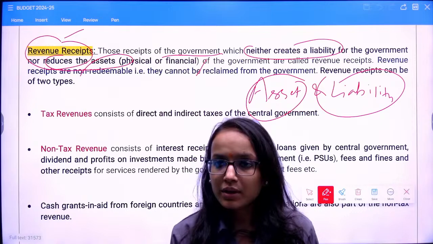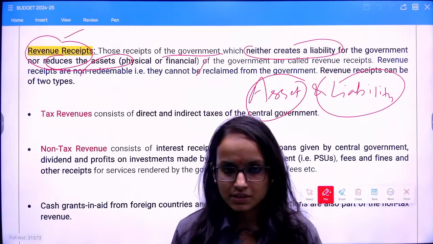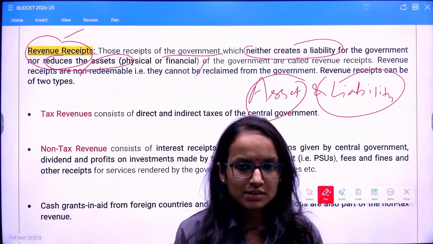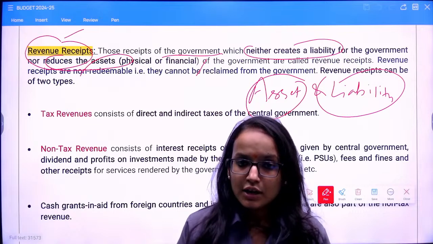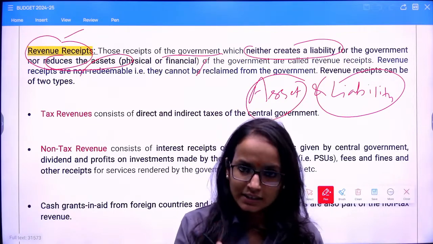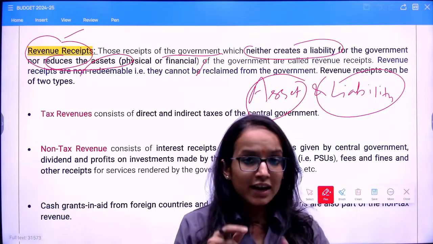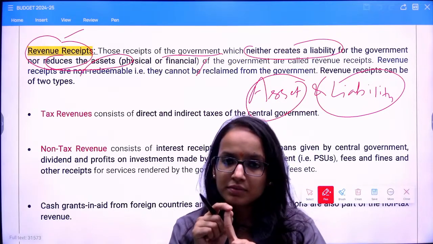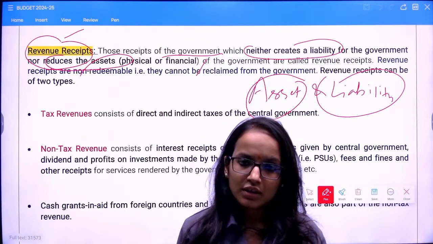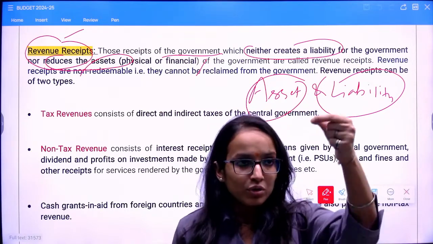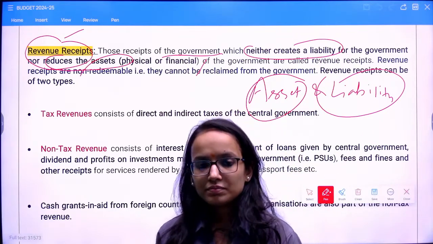Say tax receipts: the government receives direct taxes and indirect taxes, so the government earns from the taxes. Those will be revenue receipts, isn't it? When you pay the government via taxes, the government earns tax receipts. These tax receipts are neither creating any liability for the government, nor reducing any asset of the government. This is how you define that this thing is going to come in the revenue receipts of the government. Is this clear to everyone?